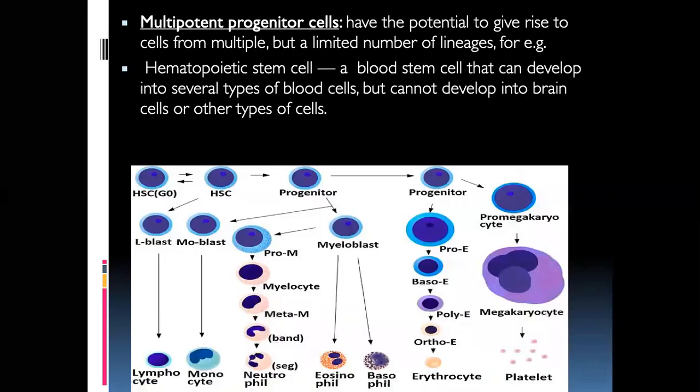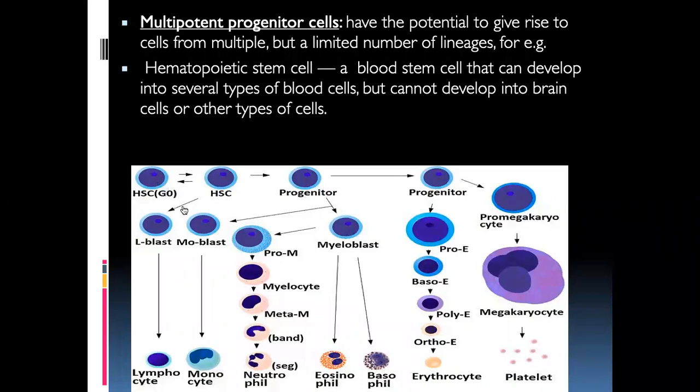Now, multipotent progenitor cells. Examples given here are hematopoietic stem cells, the cells which give rise to blood cells. From here they might give rise to different types of differentiation processes, you can see. It will give rise to lymphoblast, monoblast, myeloblast, pro-megakaryocyte, and so on. So various types it can give rise to.